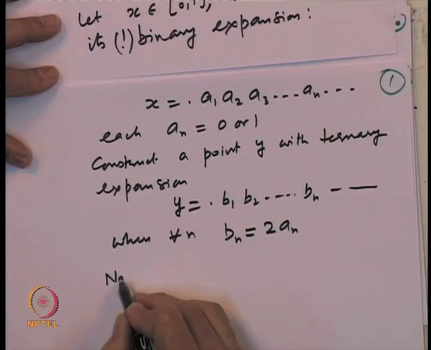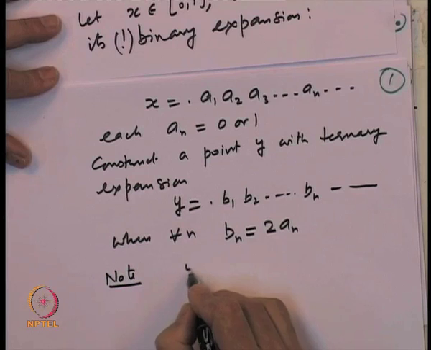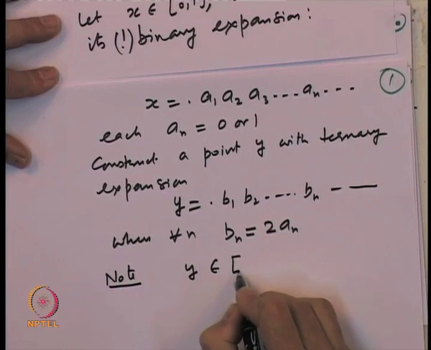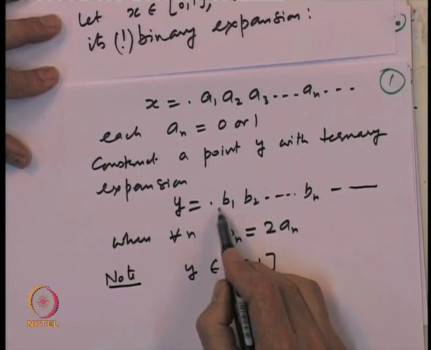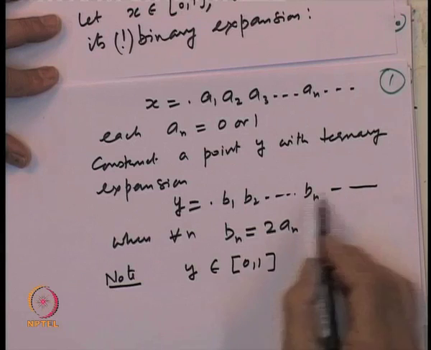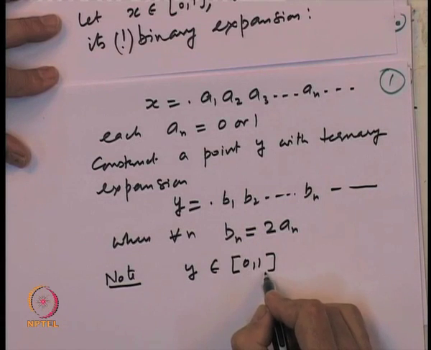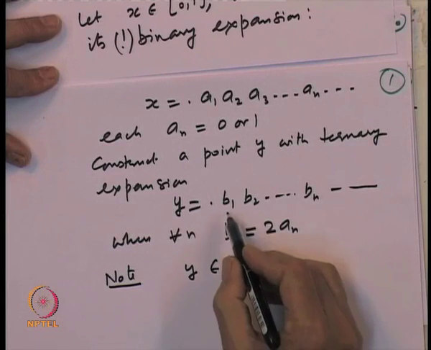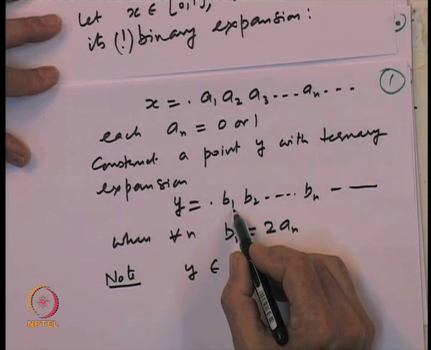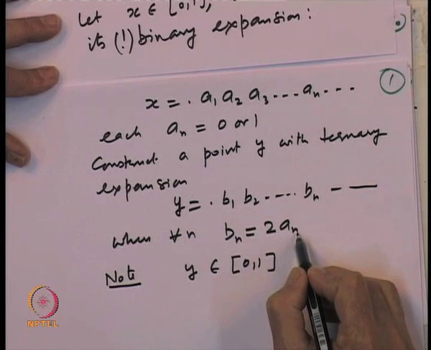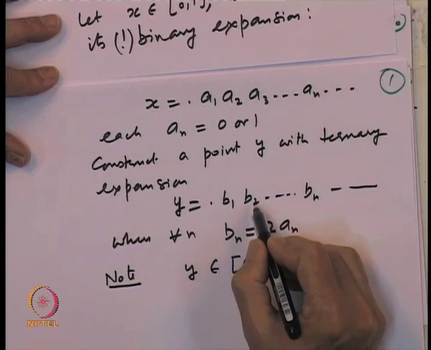So, note y belongs to 0 1, because it is dot b 1, b 2, b 3 and so on, so no integral part. It is a point in 0 1, and in its ternary expansion the only numbers that come are 0 and 2, since 2 times a n is 0 or 2.